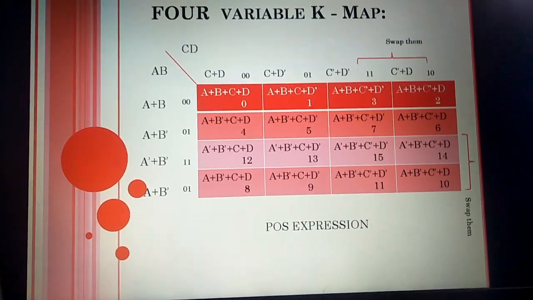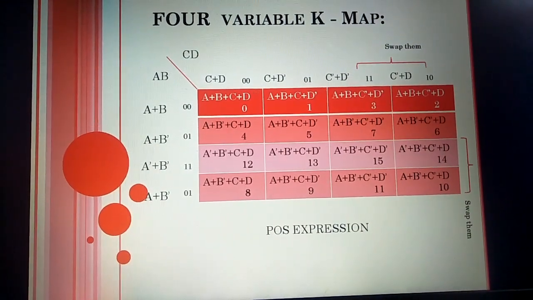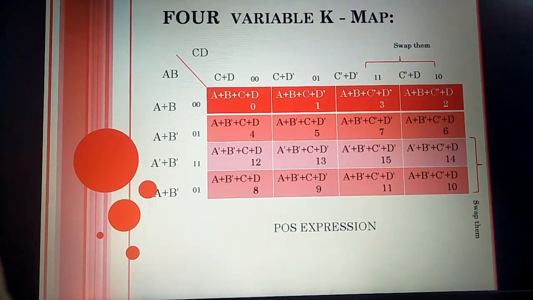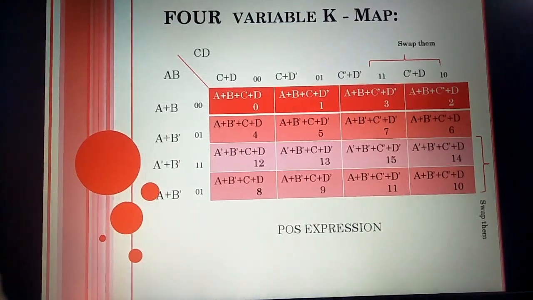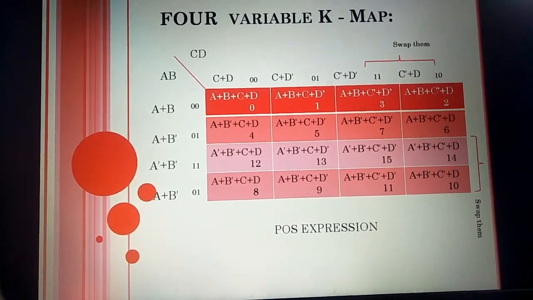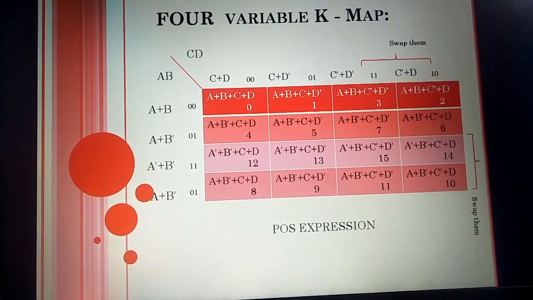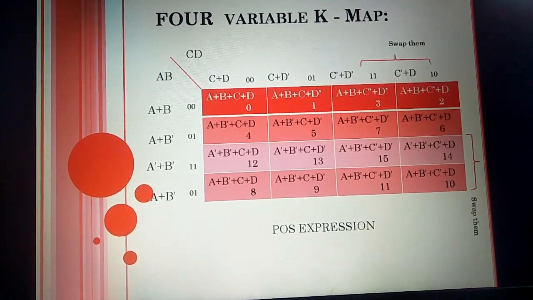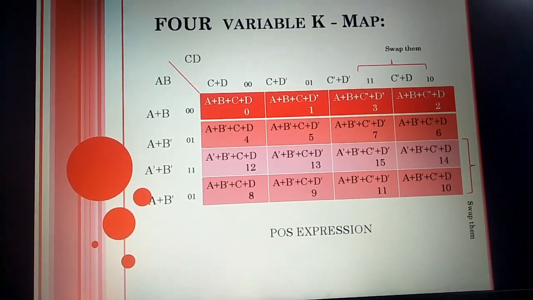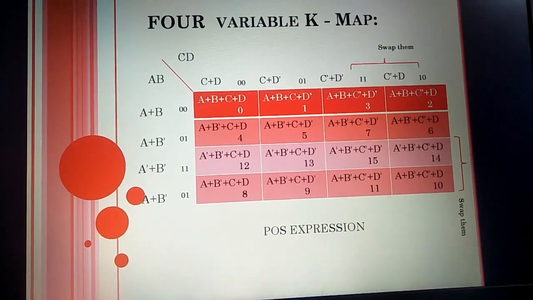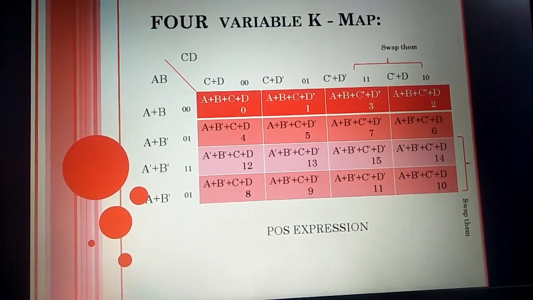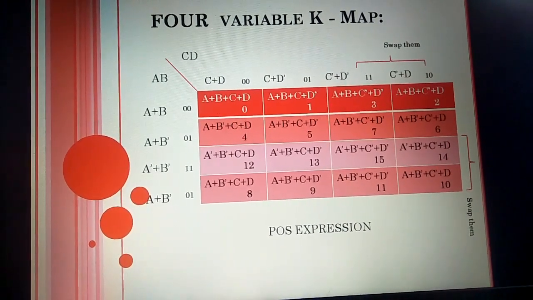And in the same way I told you earlier for the two variable K-map, we follow the same thing. The rows contain the first two variables and the columns contain the next two variables, meaning AB and CD. Same way you have to do it with the four variable K-map.